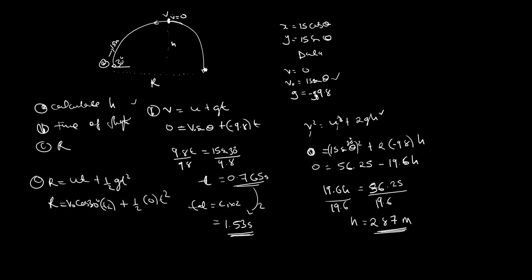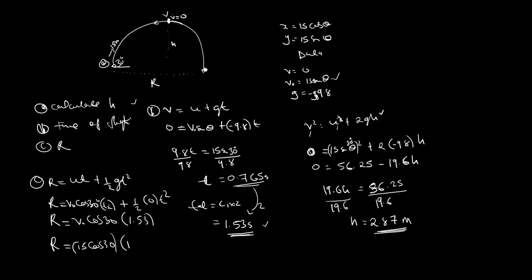So R is equal to the initial velocity cos theta 30 times the t2, the total time of flight that we found, 1.53. Let me punch it at once, so I'll have 15 cos 30, then open bracket.